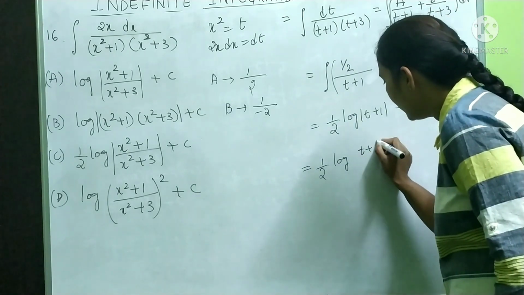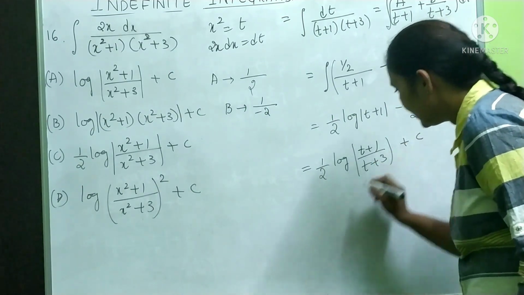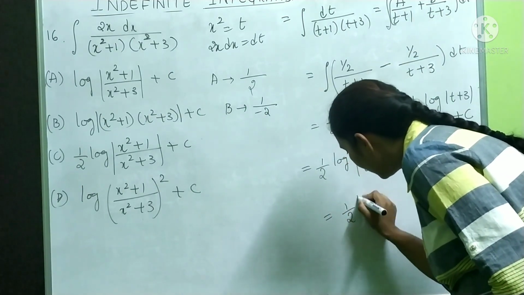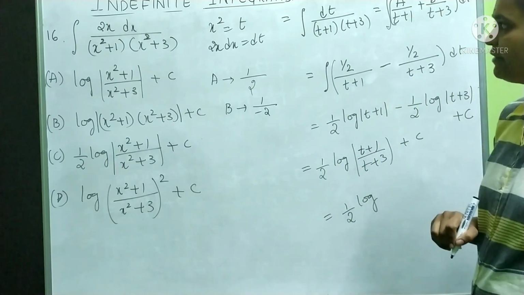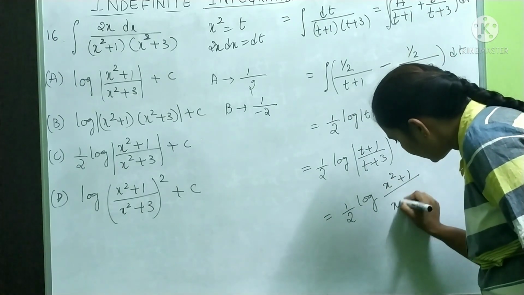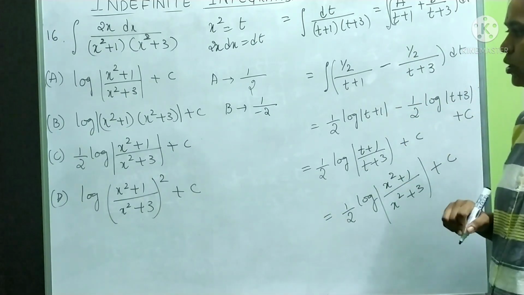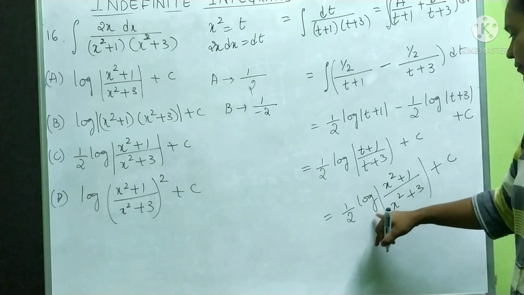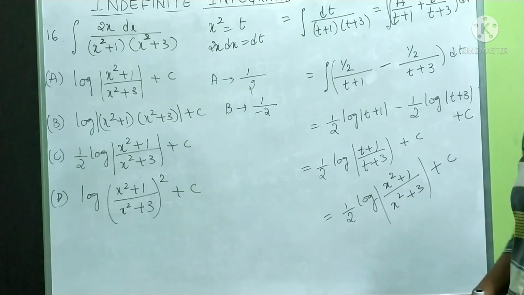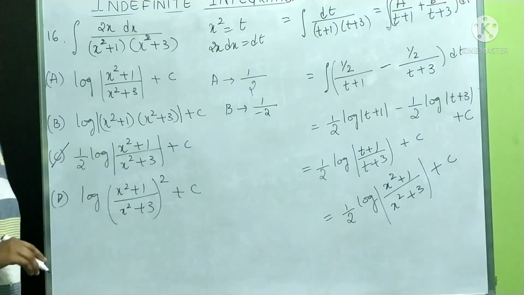Therefore, it is log t plus 1 by t plus 3 plus c. So, this is 1 by 2 log. What is t for me? T is x square. X square plus 1 by x square plus 3 plus c. So, our answer is half log x square plus 1 by x square plus 3 plus c. That is in third option.